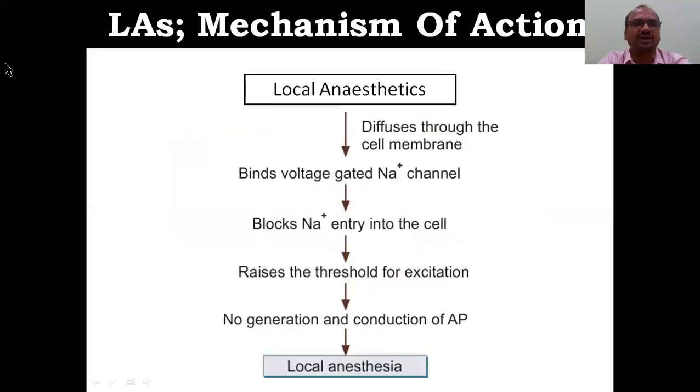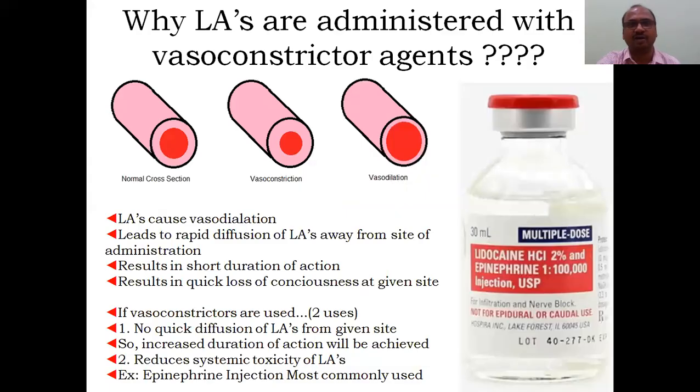That point, see here, the same point I have mentioned here. Local anesthetics diffuse through the cell membrane and bind to the voltage gated sodium channel. It blocks the sodium entry into the cell, so it raises the threshold for excitation. So there is no generation and no conduction of the action potential, and it produces local anesthesia. This is a general formula, very important, and I have mentioned it neatly.